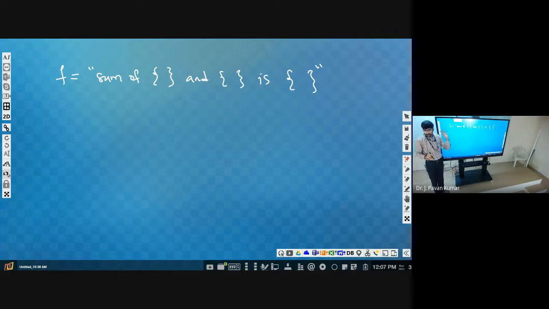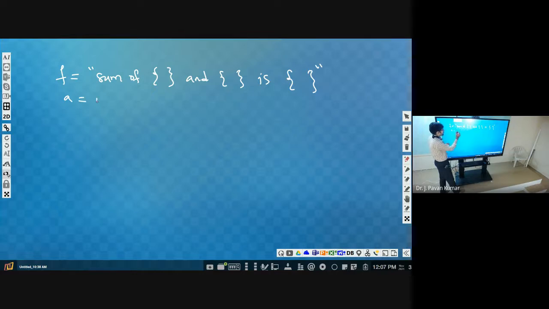If you prepare this and keep it ready, then wherever we want to print such a thing, sum of A and B is C, three values, we have to substitute those three values here. Next time also, another three values we may get. Wherever we want to print, we can use this particular F and provide those three values. That's it.